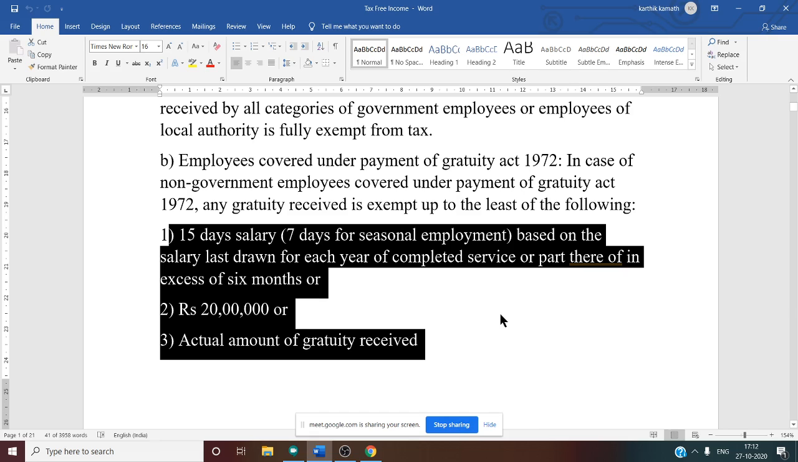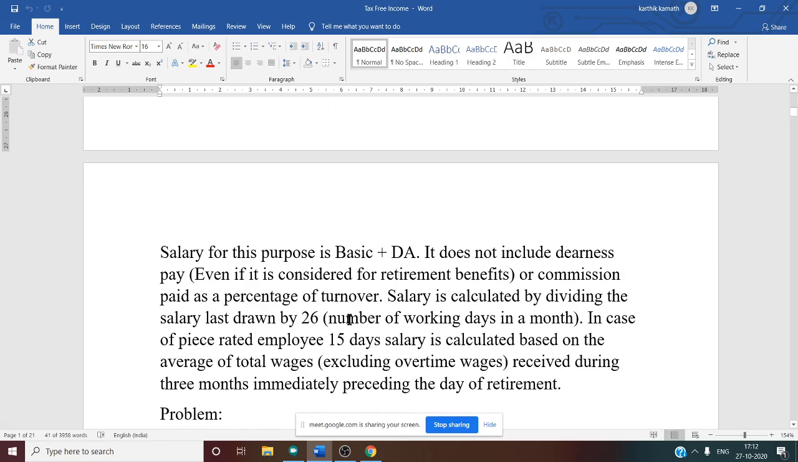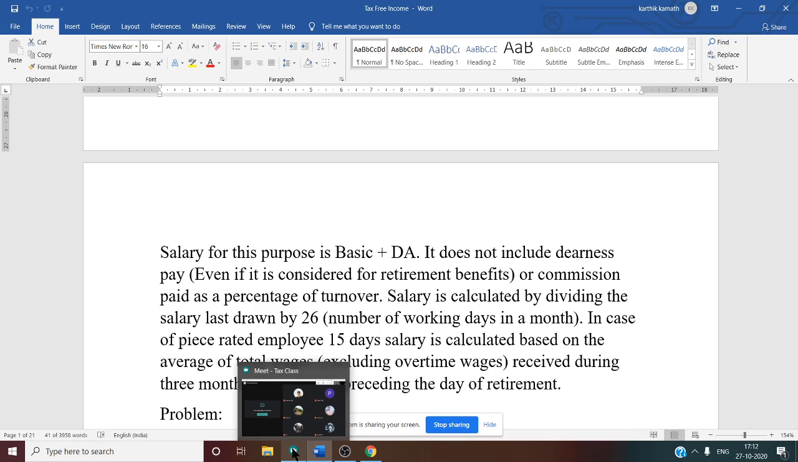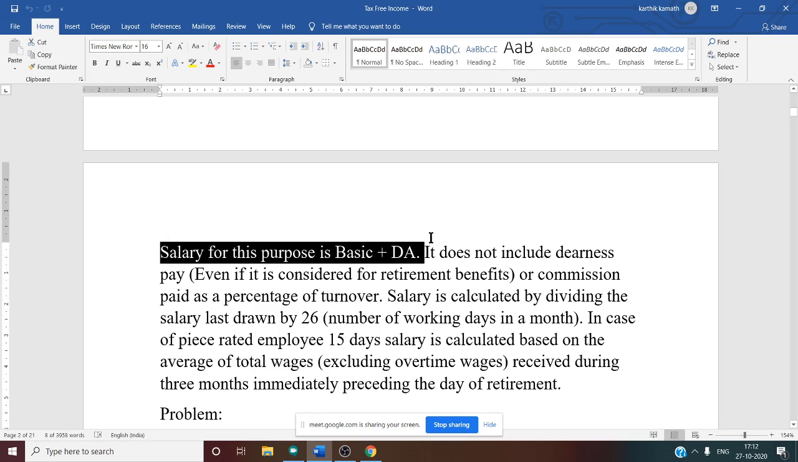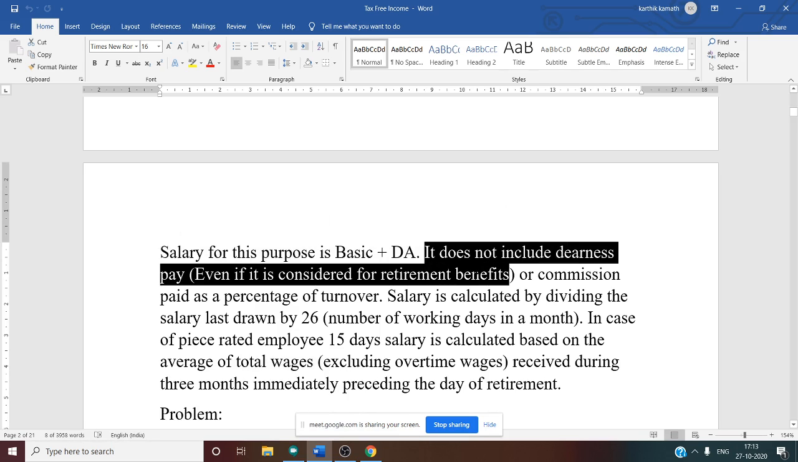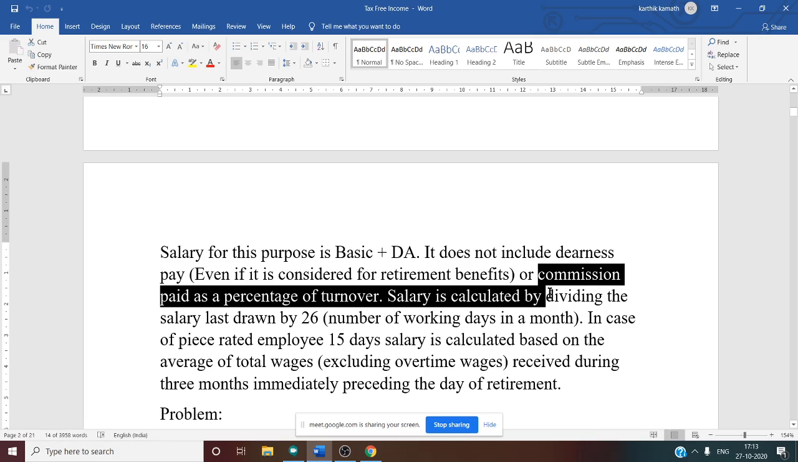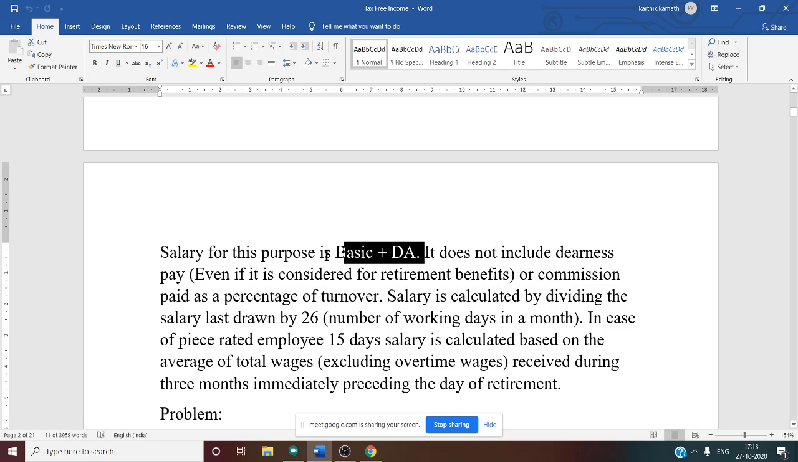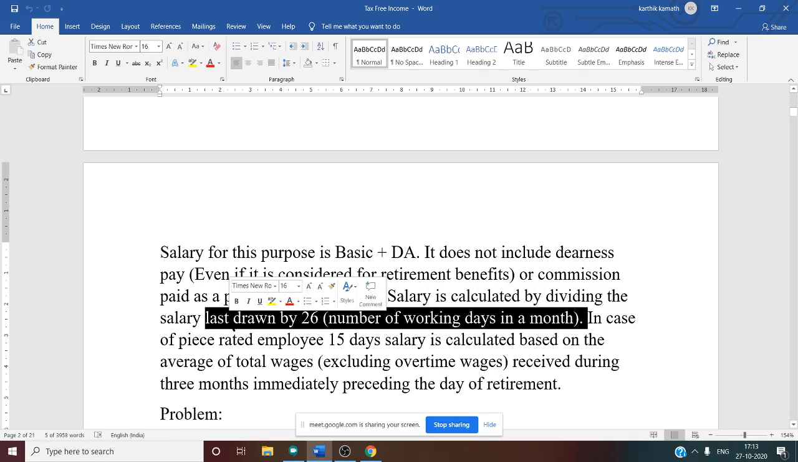So this is very clear. This is the rule for a non-government employee covered under the Payment of Gratuity Act of 1972. Then we discussed one problem. Before that, we need to know what salary means. When it is covered under the Gratuity Act, salary means basic plus DA. Very, very important: it does not include DP, dearness pay, even if it is considered for retirement benefit, and even if commission is given as a fixed percentage of turnover, that is not included. Only basic and DA should be considered, and the number of working days in a month is considered as 26.